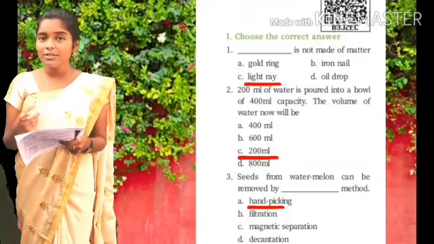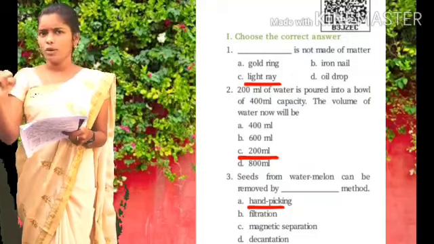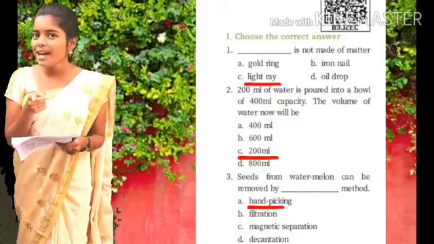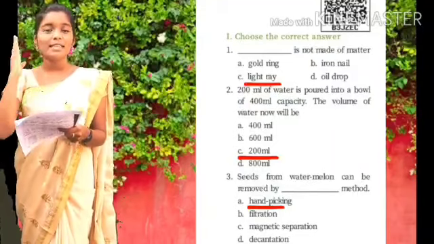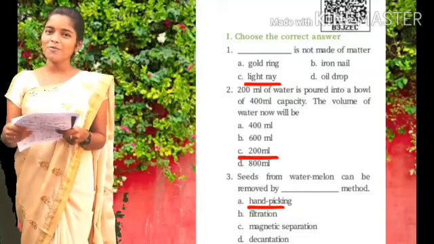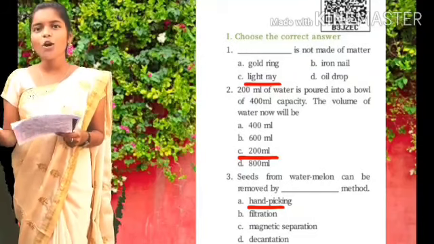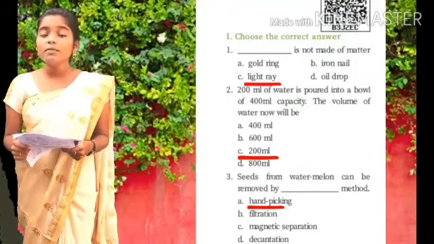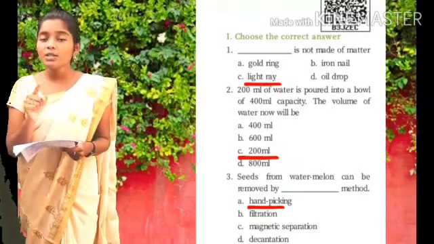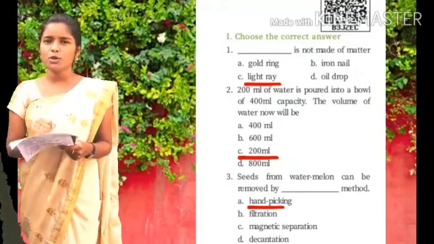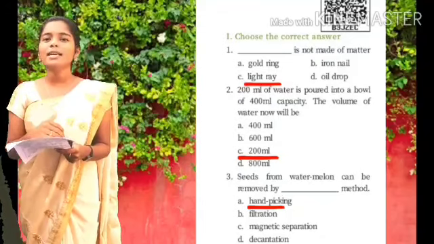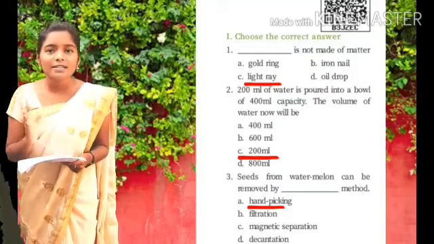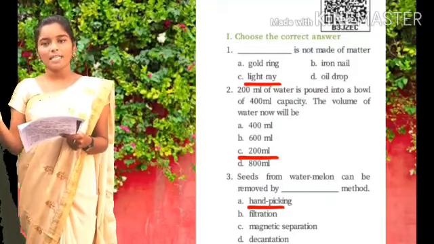And then, light ray. Light ray is made up of what? Solid is not there. Liquid is not there. Gas also is not there. So what is the answer? Light ray, because light ray is not made up of matter. And option D is oil drop. Oil drop, you know very well, that is liquid. Okay, children? Whenever you are answering a choose question, first check why the other options are not the answer. Then you will get the right answer. So light ray is the answer. Light ray is not made up of matter.